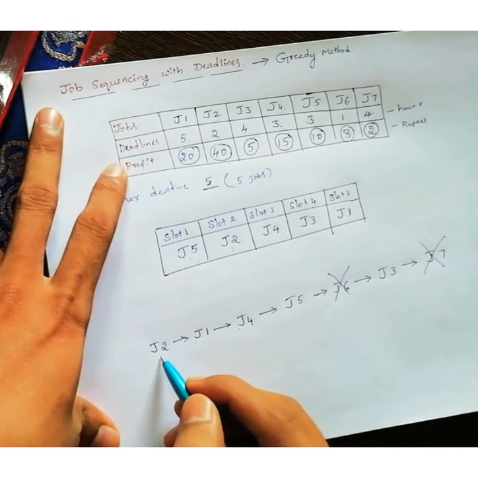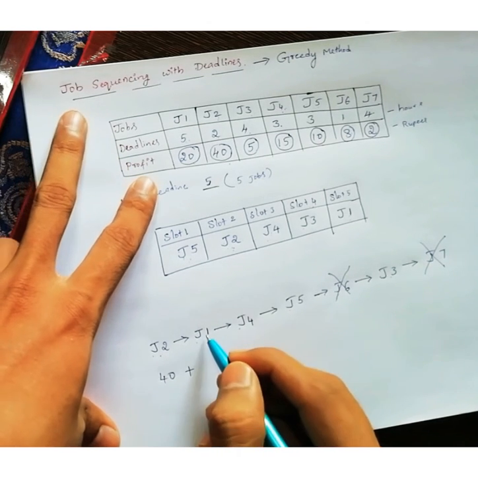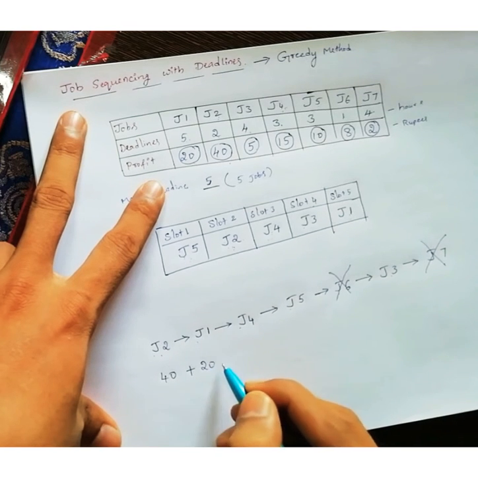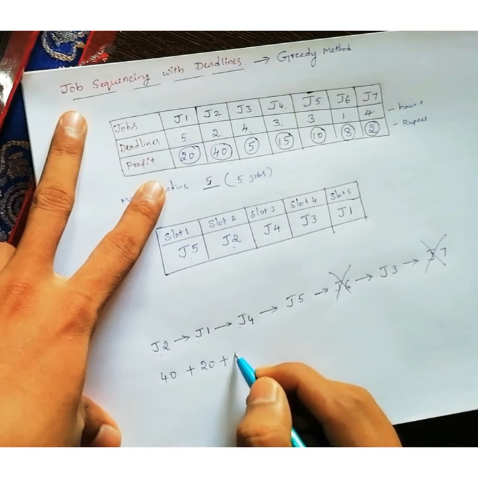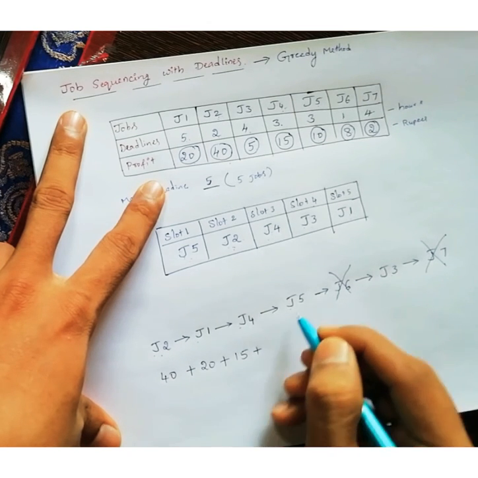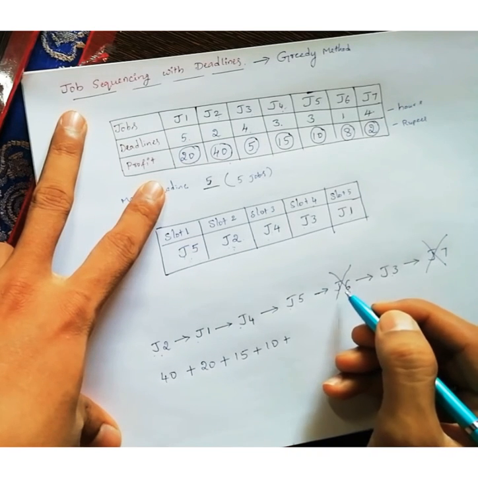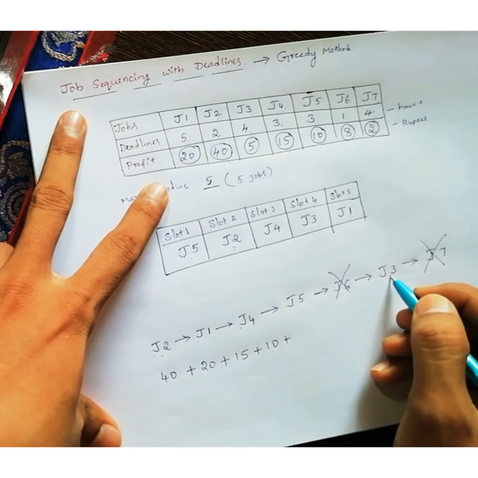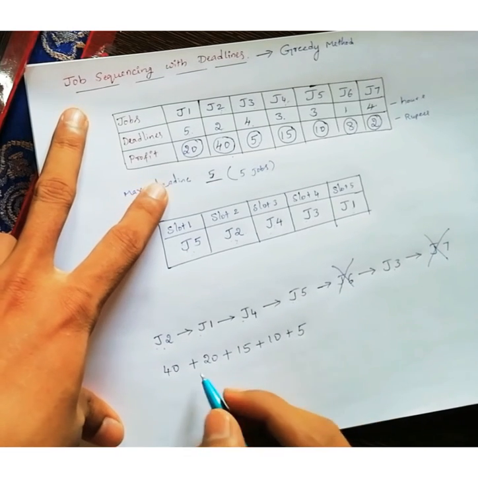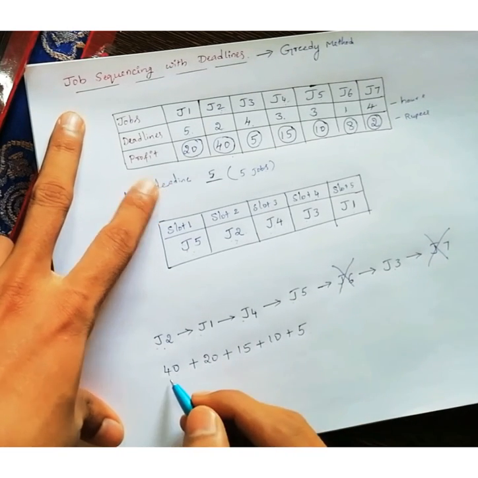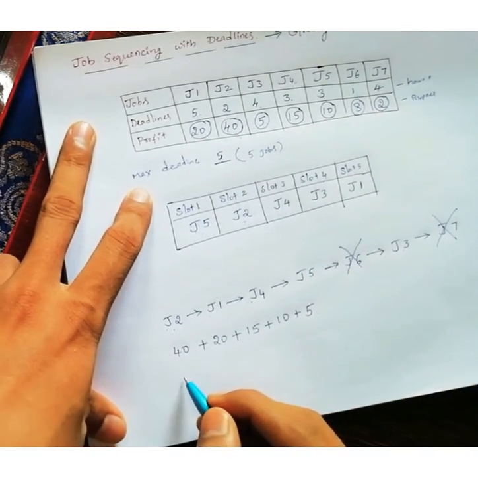What is the profit of J2? 40. That is the addition. What is the J1 profit? 20. And what is the J4 profit? 15. Next, what is the J5 profit? 10. J6 is 0, so I am neglecting it. J3 profit is 5. J7 I am not performing. So 1, 2, 3, 4, 5: these 5 jobs I can do in the 5 hours duration so that I will get maximum profit.